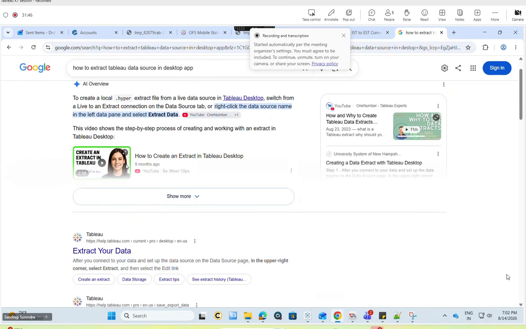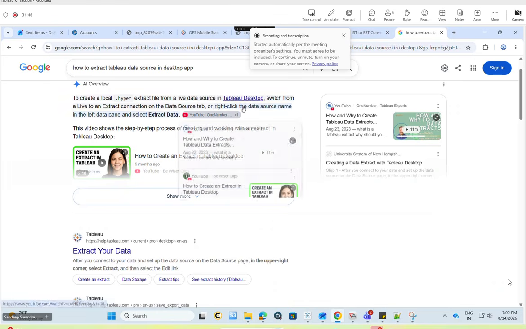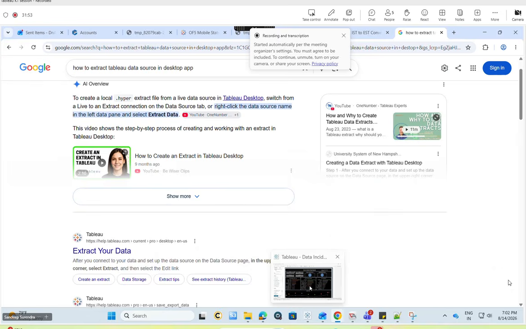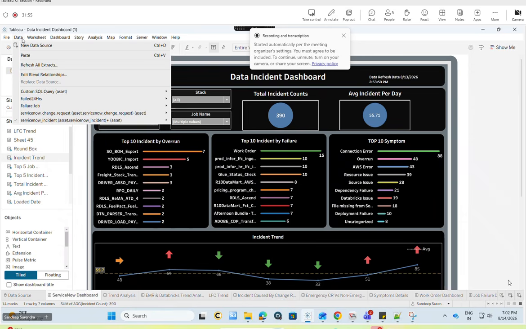You will get this information, okay? You don't need to worry anywhere. Right click on the data source name. This is like individually, okay? I'm doing it for the entire connection. So what I do is Data, Refresh All Extracts.